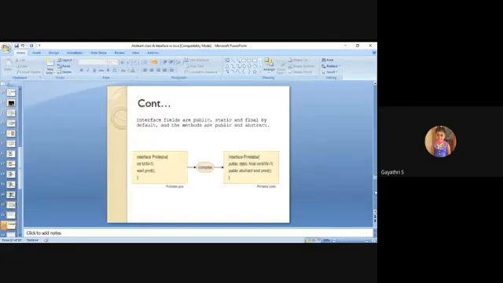If you initialize any variable within an interface, it is automatically converted into public static final by the compiler. If you declare any method within an interface, that method is automatically converted into public abstract by default by the compiler.